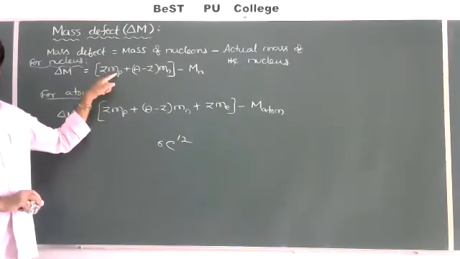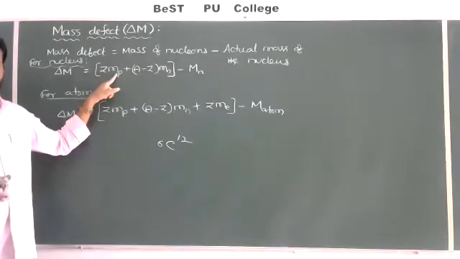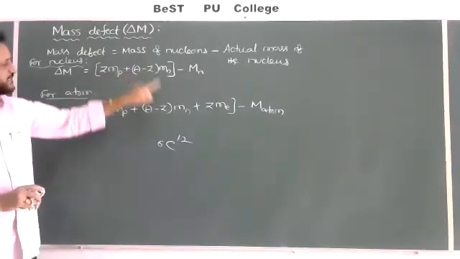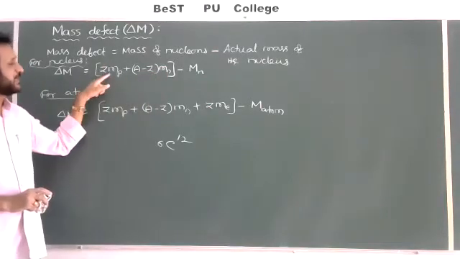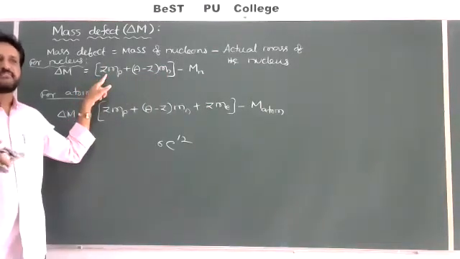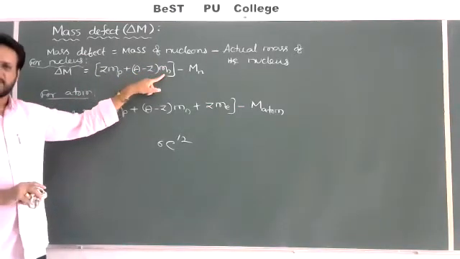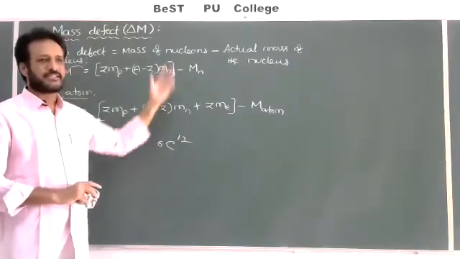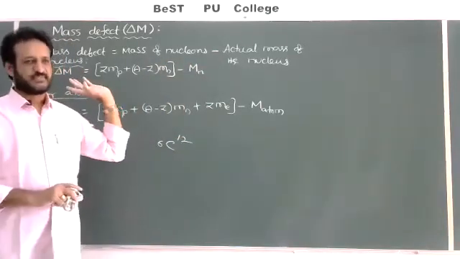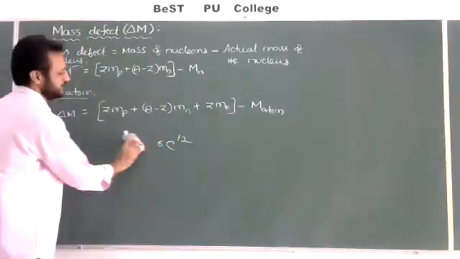Mass of the proton, value we know already, 1.00733 approximately given. Plus A minus Z, meaning 12 minus 6, mass of the neutron also we know, 1.00866. If the real mass of the carbon is given, we can substitute and calculate. Any oxygen or hydrogen or whatever it is given, by using this formula we can calculate.